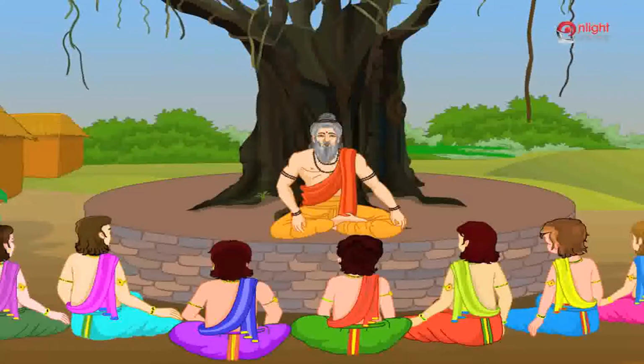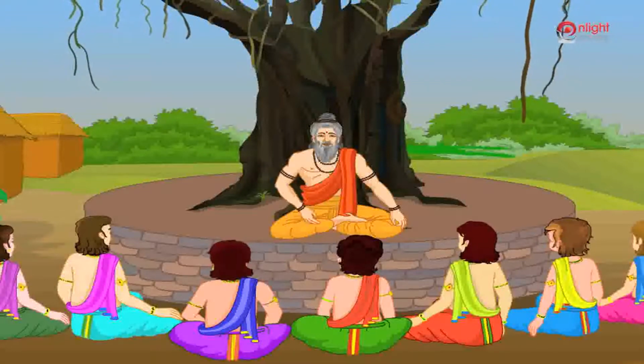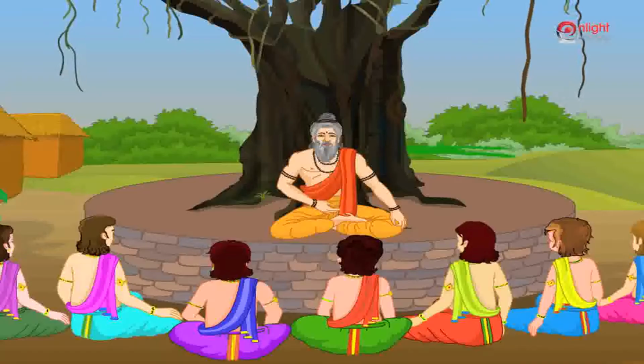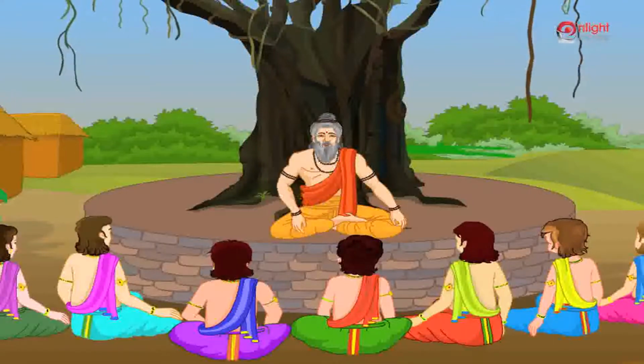Consider 24, 33, 42, 51, 60. To find the next number in this series, we first find the common difference between two consecutive numbers. In this series, we observe that the common difference between any two consecutive numbers in the series is 9. Now, we check whether a number is greater or lesser than the number preceding it.